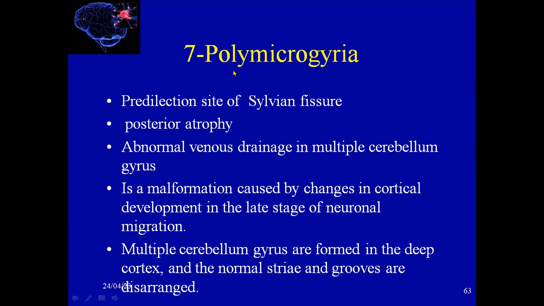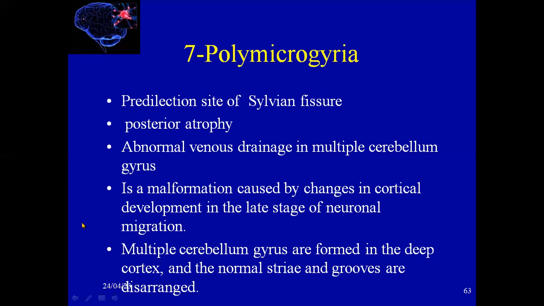Polymicrogyria is number 7 of the causes of epilepsy, mostly seen on the Sylvian fissure. Also there will be posterior atrophy and abnormal venous drainage. It is a malformation caused by changes in cortical development in the late stage of neuronal migration.